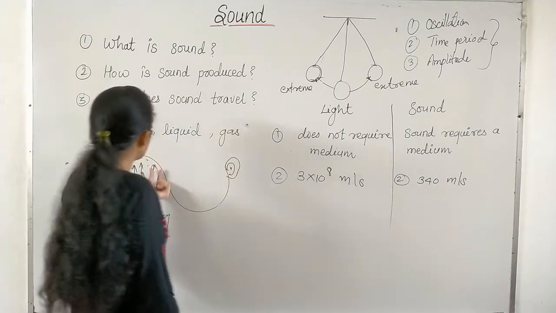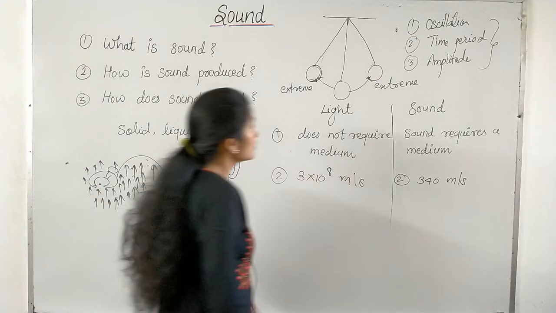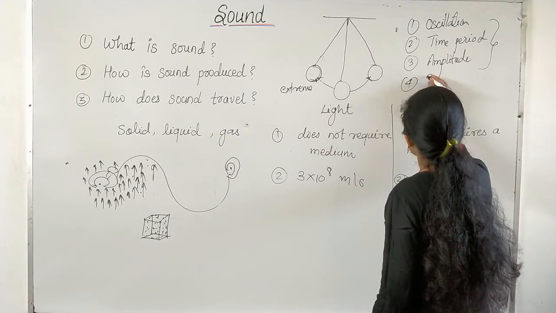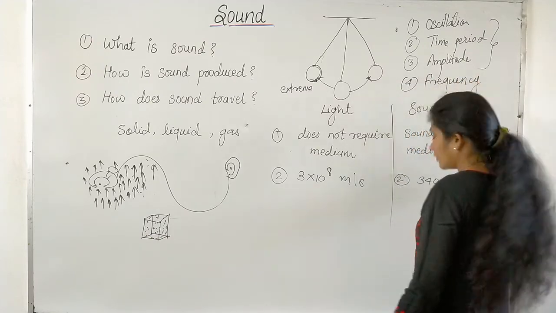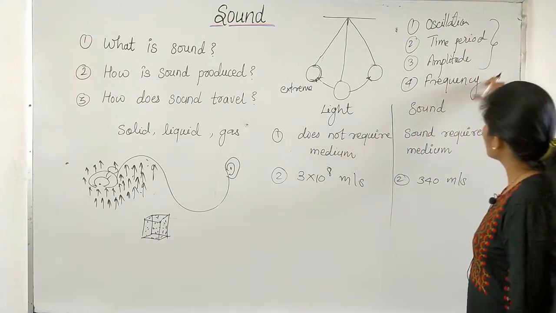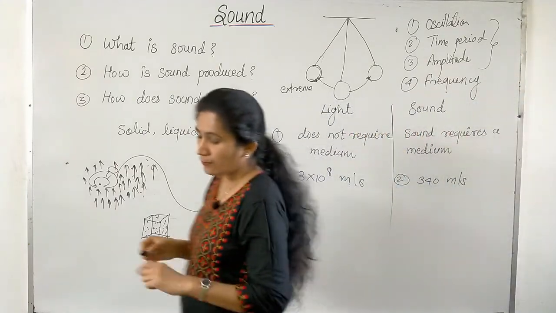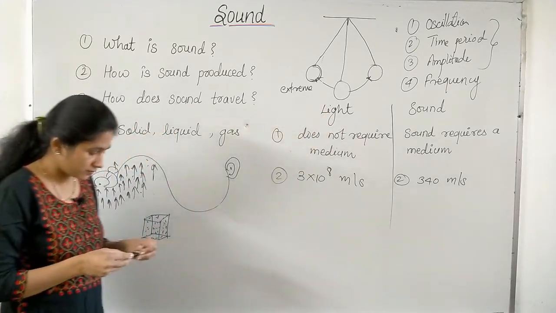So we have to define their amplitude, time period and oscillation. One more property is there, which is frequency. And we are also going to solve numerical examples on these properties by using one formula. So in the next class we will learn all these properties.